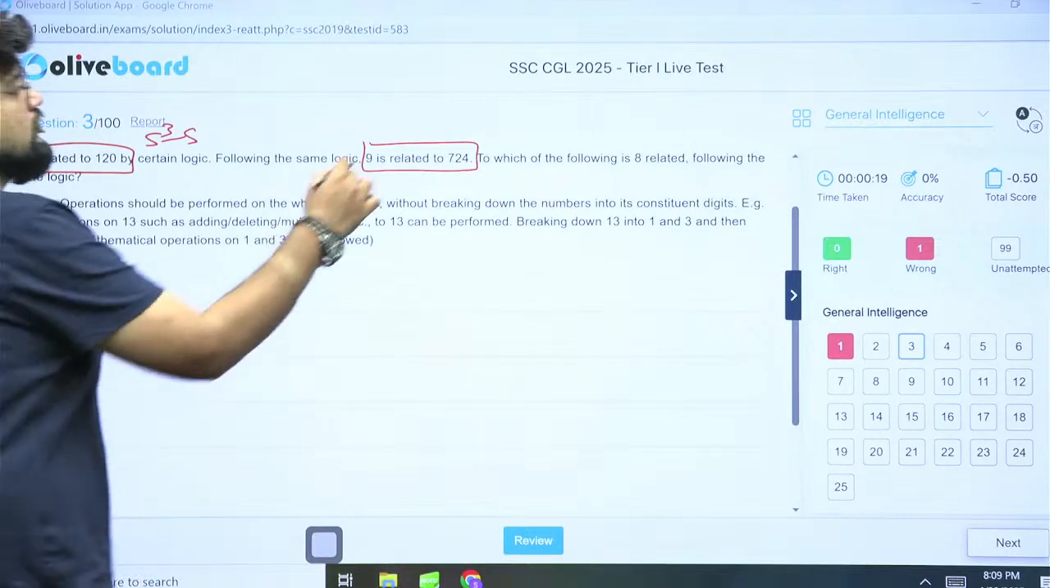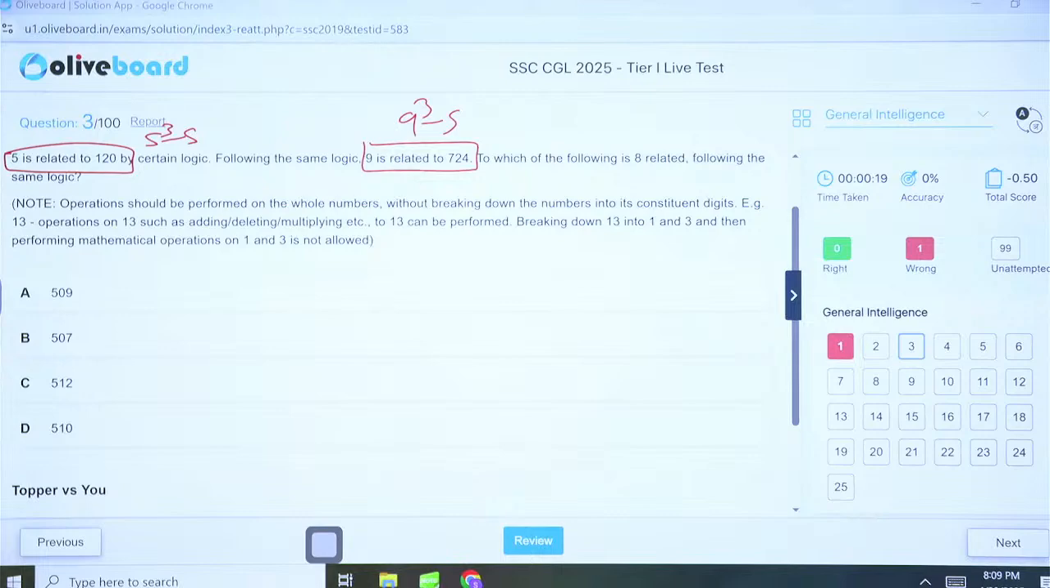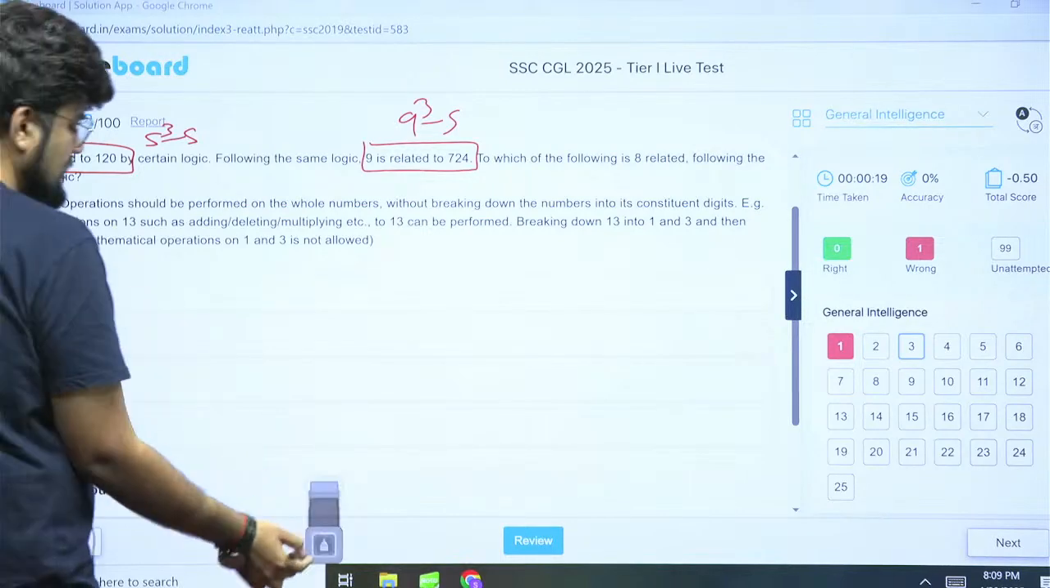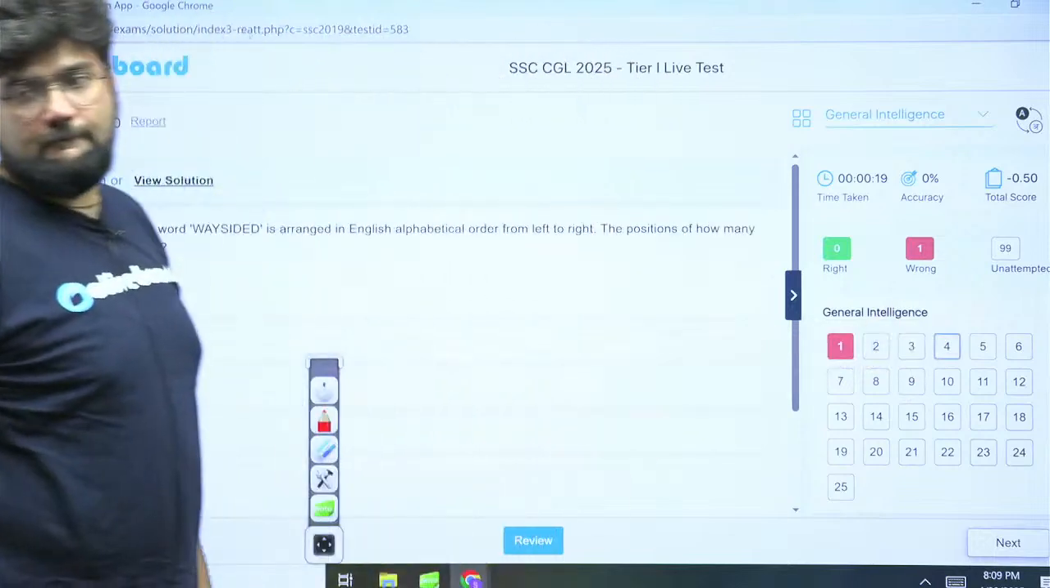This is also 9 cube minus 5. Okay, not a problem. So we need 8 cube minus 5. 512 minus 5 is 507, which here we have on the options. So option B is the right answer. Question number 4. Okay, let's look at this.